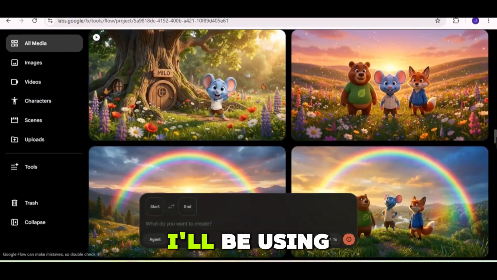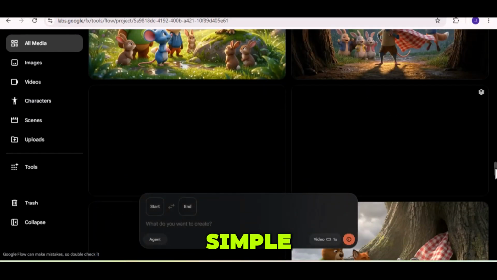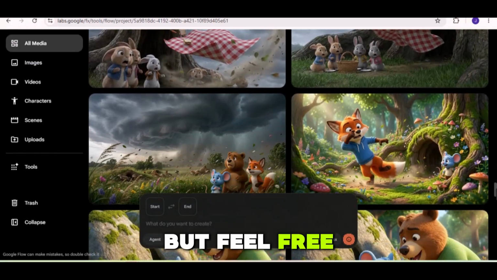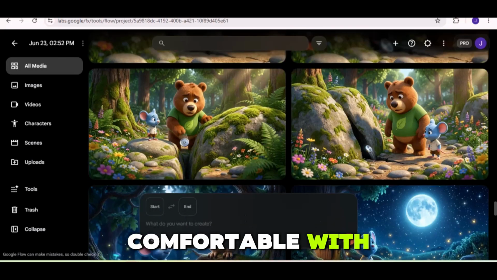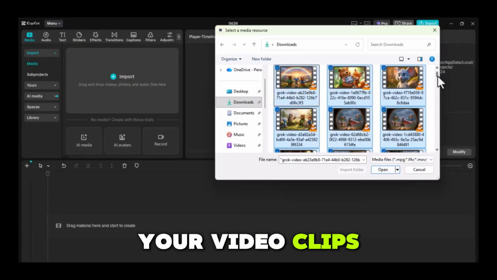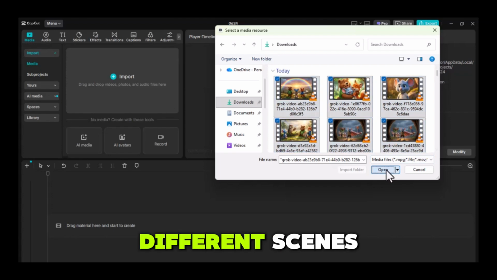For editing, I'll be using CapCut because it's simple, beginner-friendly, and works really well for projects like this. But feel free to use any video editor you're comfortable with. Go ahead and open CapCut. Then import all your video clips. In my case, I have 24 different scenes.